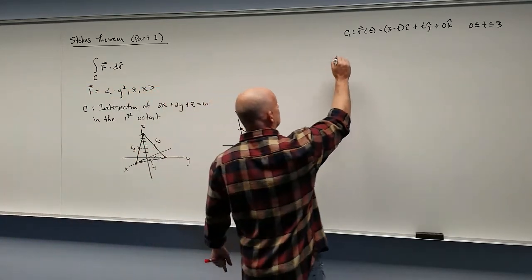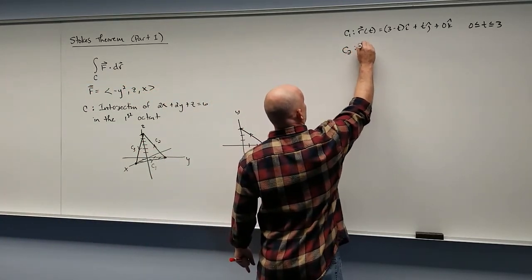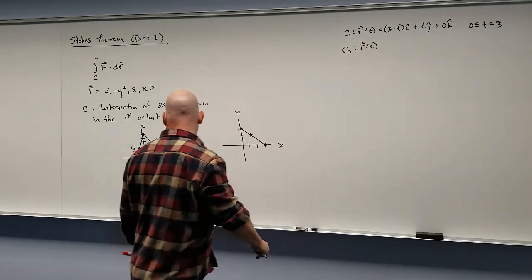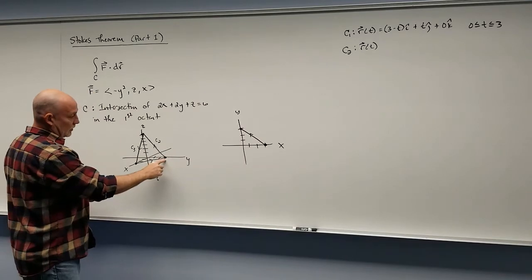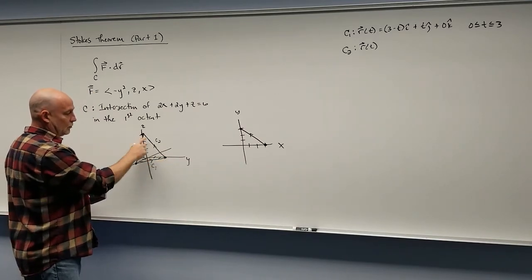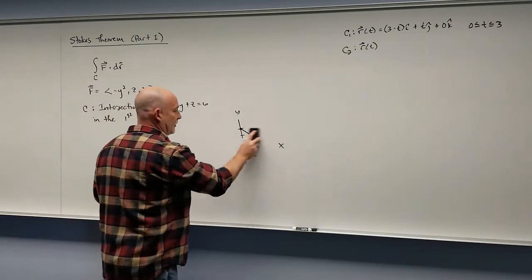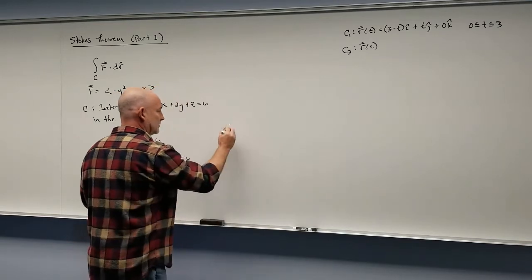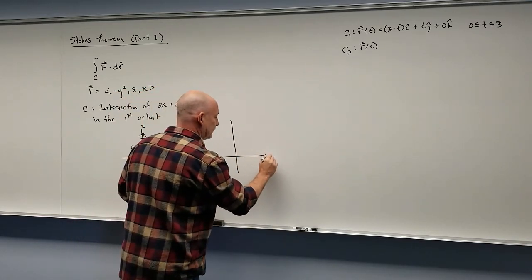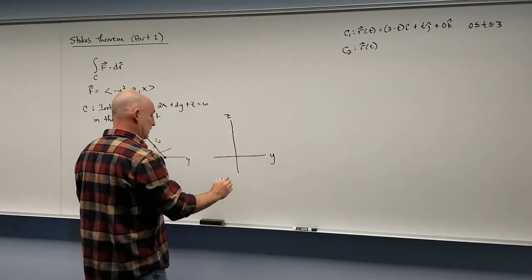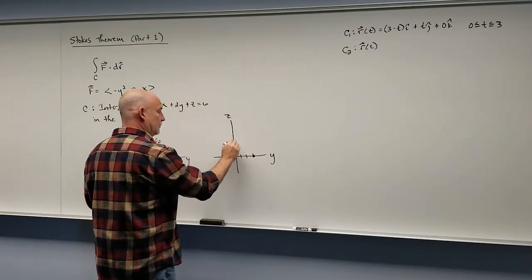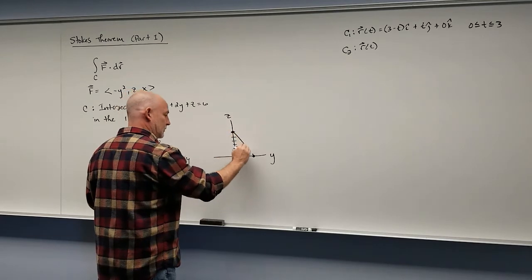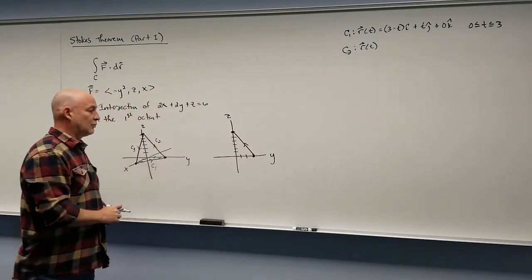For C2, let's do that parameterization, r of t. We're in the yz plane here, so let's draw that part of the curve, maybe a little easier to see in two dimensions. In the yz plane, we're going from y equals 3 right up here, 1, 2, 3, 4, 5, 6, to here. So we're going in that direction.